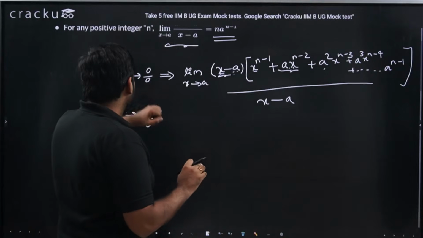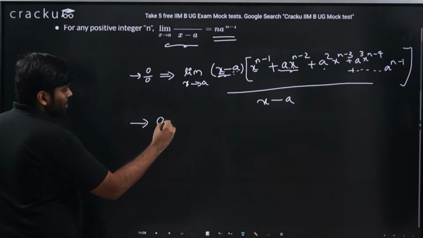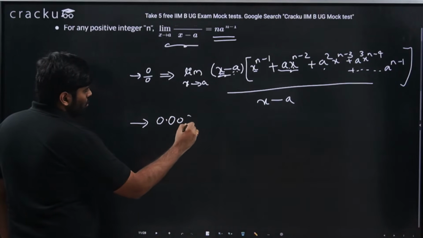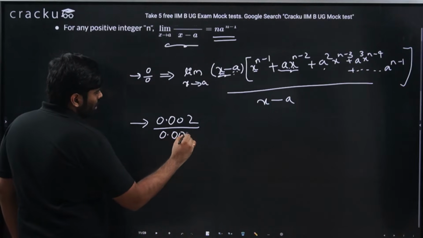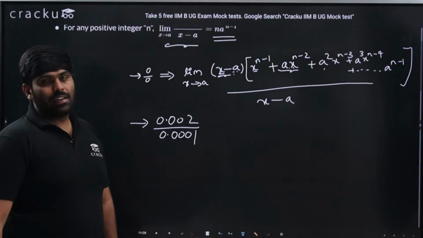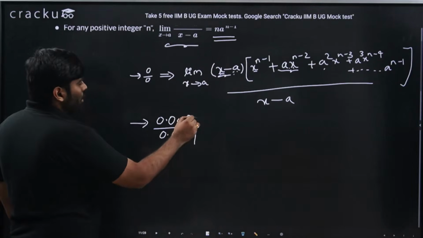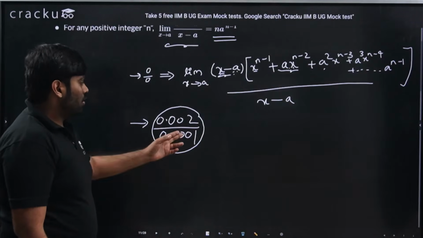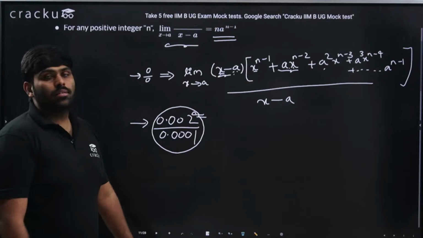Let's say some value is 0.002 divided by one more value, 0.000001. These both are tending to 0 only ultimately. But still, is this value something like undefined or infinity? No, right? Because this particular value is pretty much numerically solvable.